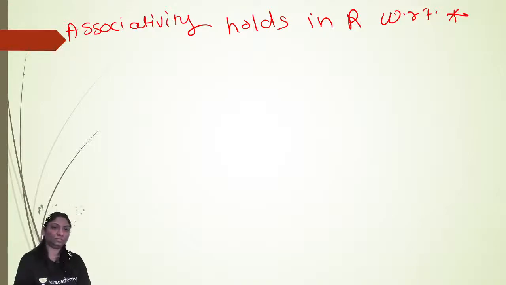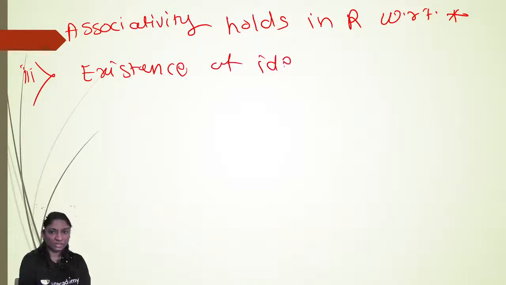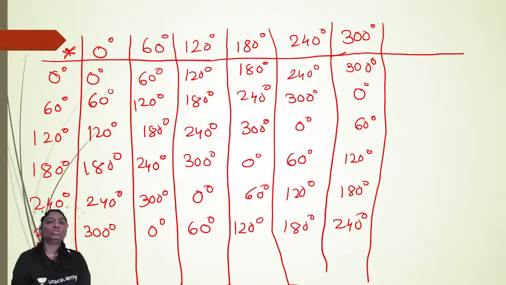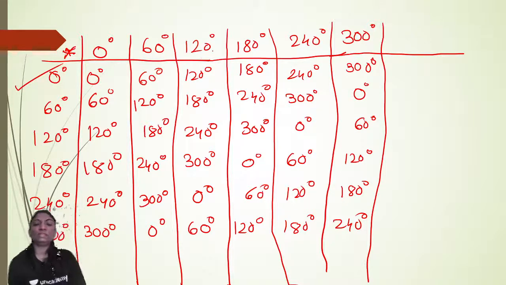Now third one, existence of identity. Now very simple trick I am telling you here. Because of which element gives you the exactly similar row here, the first row. So 0 gives you the exactly similar row here. Therefore 0 degree acts as an identity element. Very simple way to find out the identity element here.